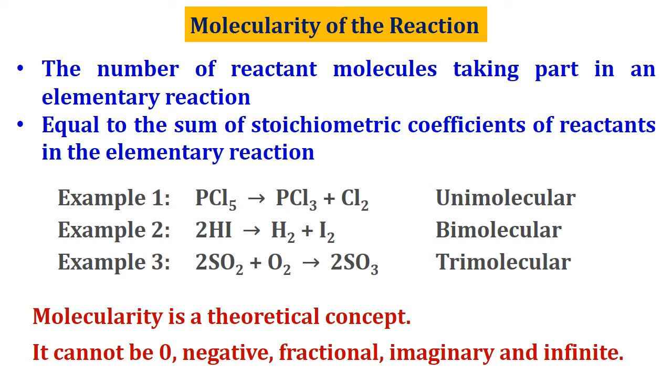And we have to remember that molecularity is just a theoretical concept. For any chemical reaction, the molecularity cannot be zero or negative or fractional or imaginary. We cannot have any imaginary or infinite values also. So molecularity is a theoretical concept.